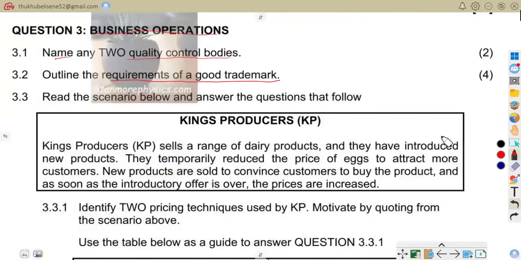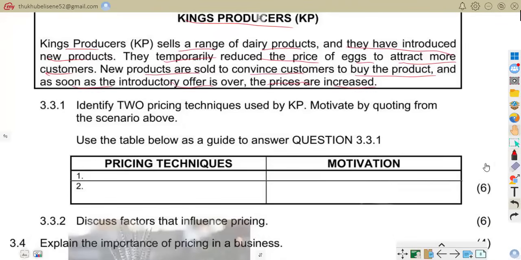So here we are on 3.3, where we are asked to read the scenario below and answer the questions that follow. King's Producers, KP. King's Producers sells a range of dairy products and they have introduced new products. They temporarily reduce the price of eggs to attract more customers. New products are sold to convince customers to buy the product as soon as the introductory offer is over and prices are increased. So now the question says, identify two pricing techniques used by KP, that is King's Producers, and motivate by quoting from the scenario above.